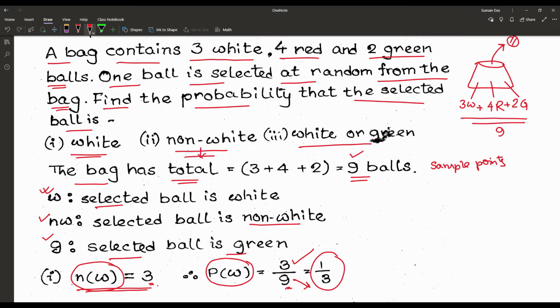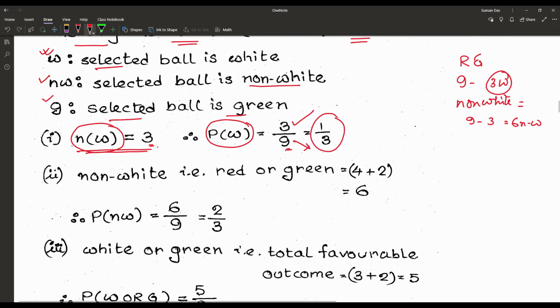Now the second question is non-white. Non-white means it may be red, it may be green. So we just have 9 balls and 3 balls are white. So the non-white balls number 9 minus 3, that is 6 non-white balls. So the probability must be P of NW is equal to favorable outcome 6, total number of sample space 9. So that is 6 by 9, or 2 by 3.